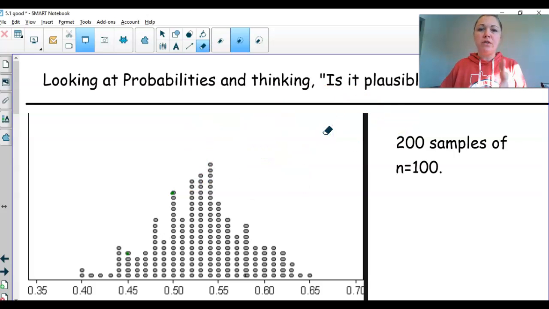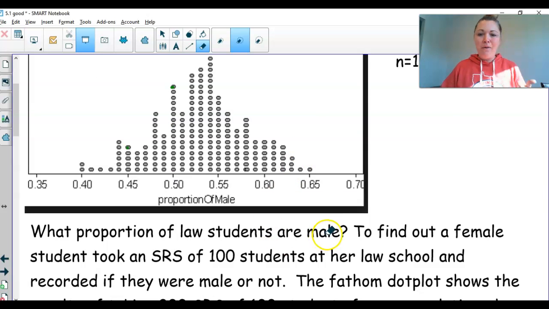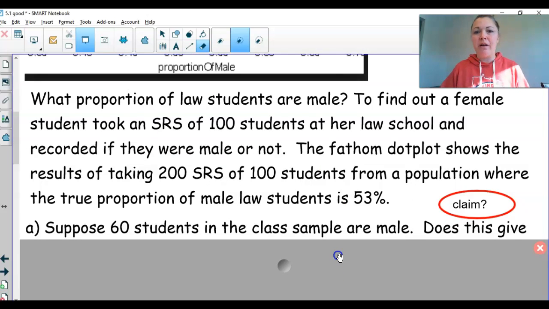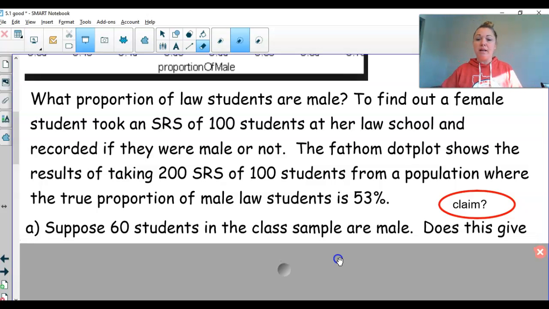Now, there is an assumed truth right now that 53% of law school students are male, just like there's an assumed truth that 50% of the time you flip a coin, you get heads. This student, though, is wondering, hey, when she did it, she got something different. Suppose 60 students in the sample she took were male. Now this is getting at the question, is this plausible? Just like if we flipped a coin and 60 of my 100 flips were heads, is that plausible?